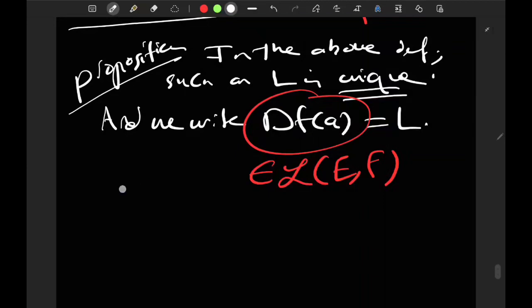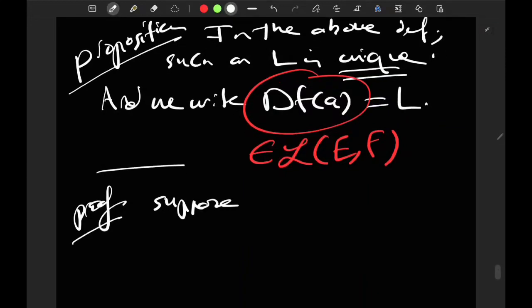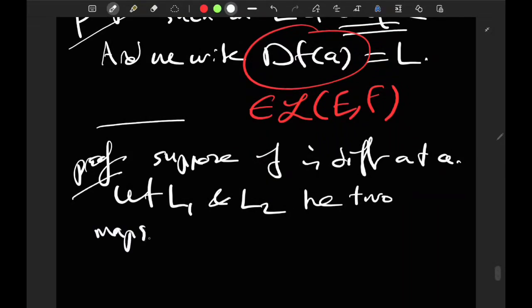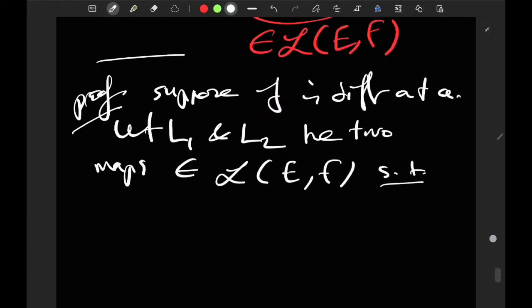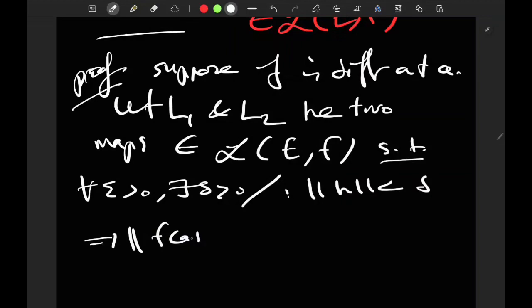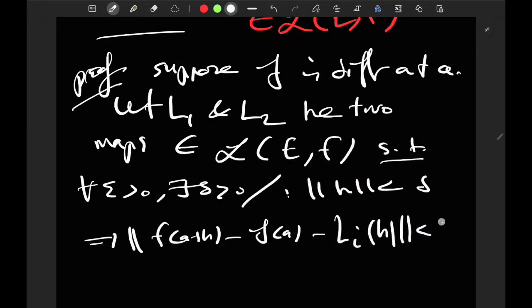Okay, so let's prove this thing. Suppose f is differentiable at a. Let L1 and L2 be two maps inside L(E,F) such that the above definition applies. So it's true that for all epsilon positive there is a delta positive such that if the norm of h is less than delta, then the norm of f(a+h) minus f(a) minus Li(h) is less than epsilon times the norm of h.